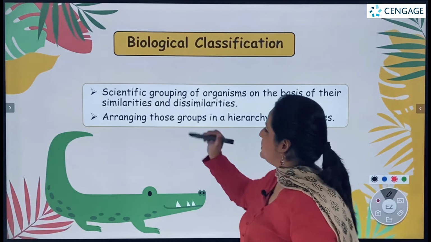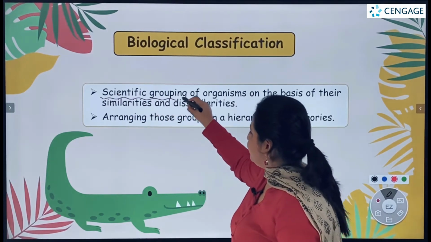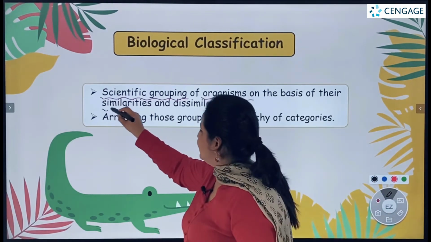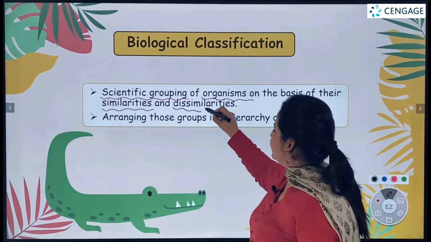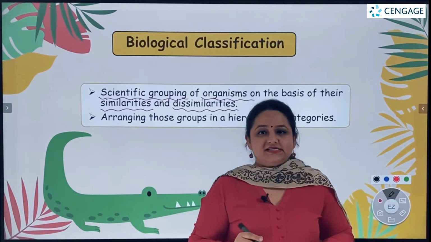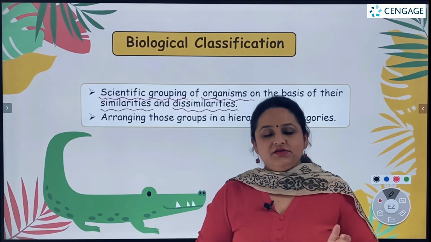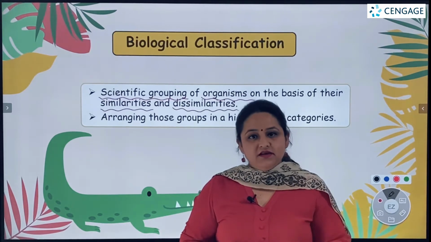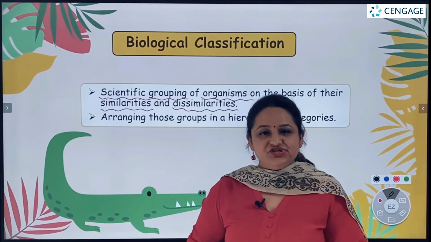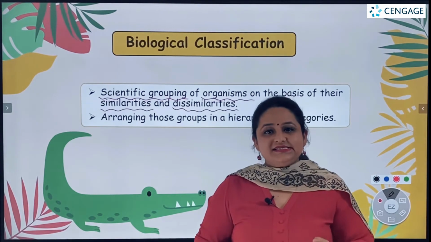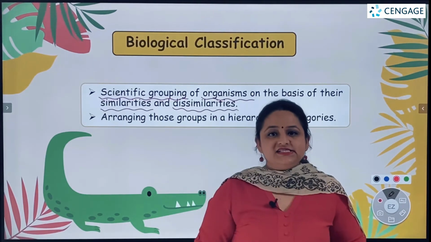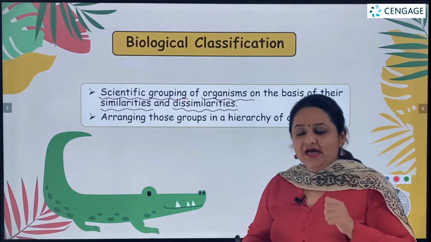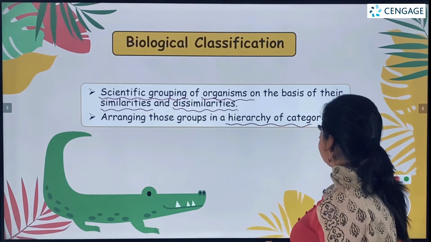Biological classification means the scientific grouping of living organisms on the basis of their similarities as well as their dissimilarities. We discussed in the last chapter that living organisms are organized into different taxonomical categories like kingdom, phylum, class, order, family, genus, species. And when these taxonomical categories are arranged in an order or in a sequence, whether increasing or decreasing, that forms the hierarchy.